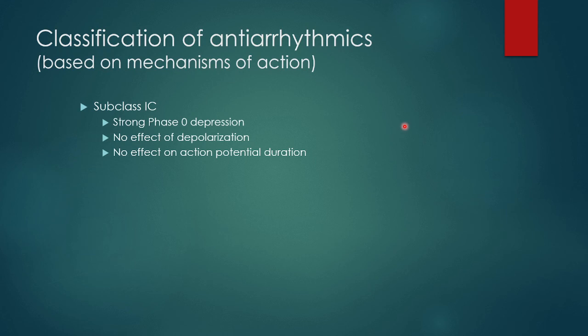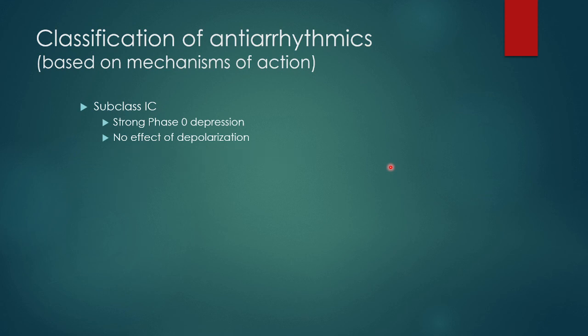So how is the conduction velocity reduced? Because they depress phase 0. If you've reduced the slope, that corresponds to reduced conduction velocity. So as a whole, this group is used to depress abnormal automaticity arrhythmias, as we have seen in the examples in the previous videos: ectopic atrial tachycardias, multifocal and junctional ectopic tachycardias.